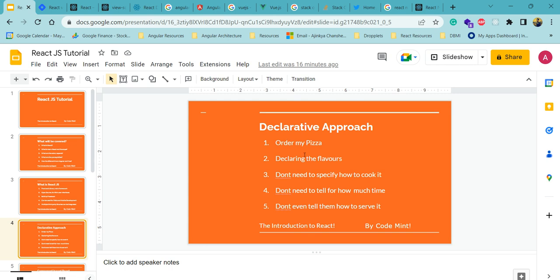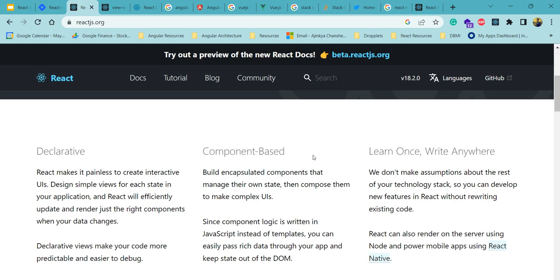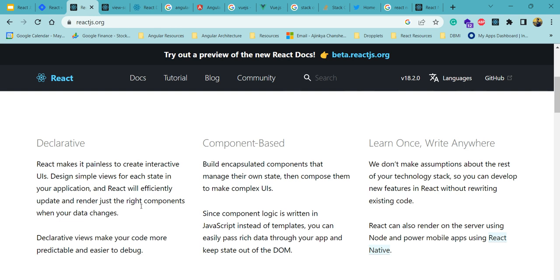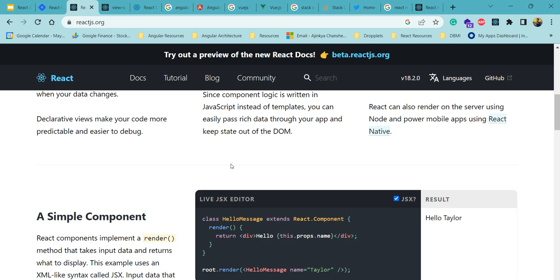The same thing happens with React. If you are building a web application, you don't need to tell React how to render the component, or how to update a particular header. Internally, all these updates, the rendering, these tiny things are taken care of by React itself.